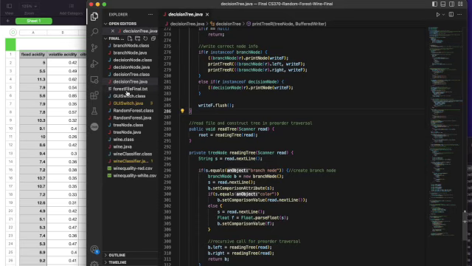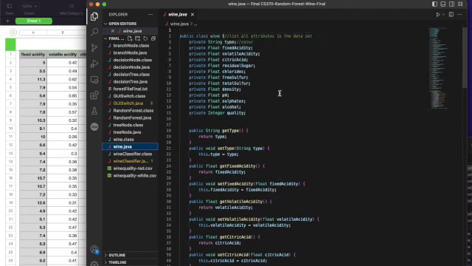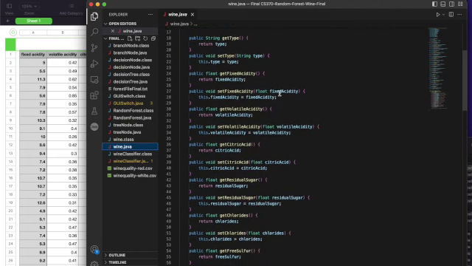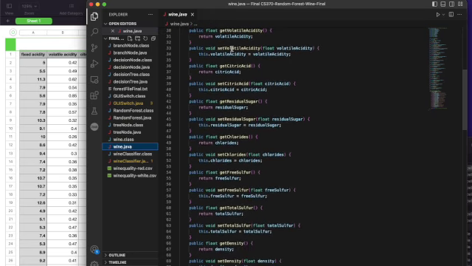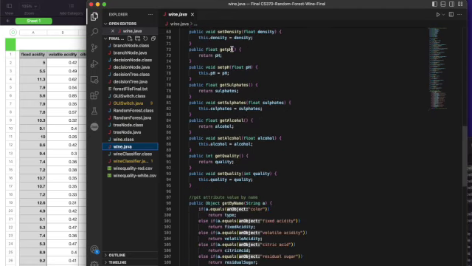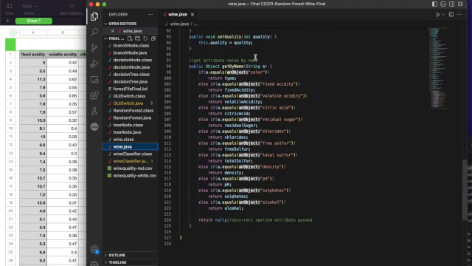Okay, so from there we're going to go to the wine class. The wine Java class is going to have all the get and set attributes: the type, which is the color of the wine, fixed acidity, volatile acidity, everything that we were talking about earlier in the database, obviously. And what we want to do is create a function to take the name and then return a value.